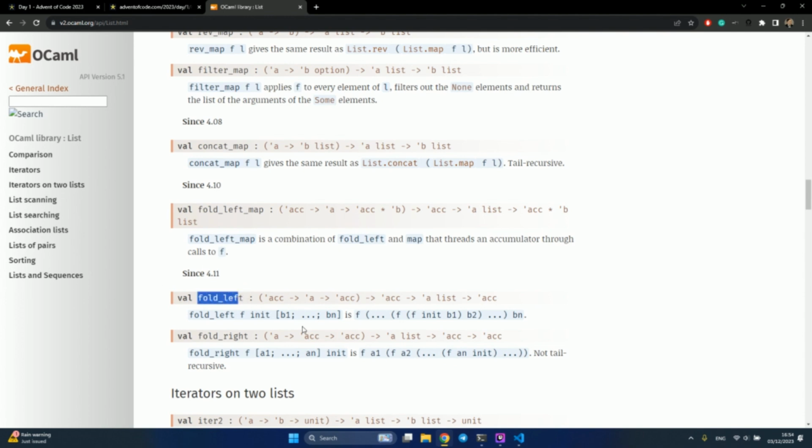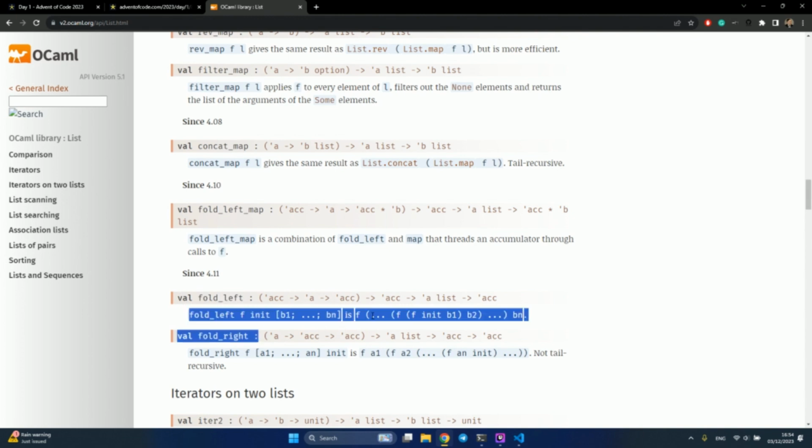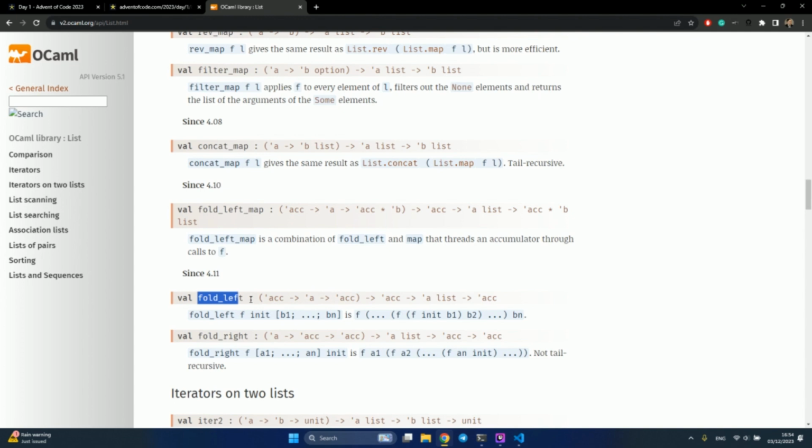Fold is a big concept, but basically you can see this really terse, really concise definition of this function. It tells you that you get a list of elements, you get some initial accumulator, and you get a function that says how to combine the current element of the list with the accumulator to produce a new accumulator, and then you will get the accumulator.